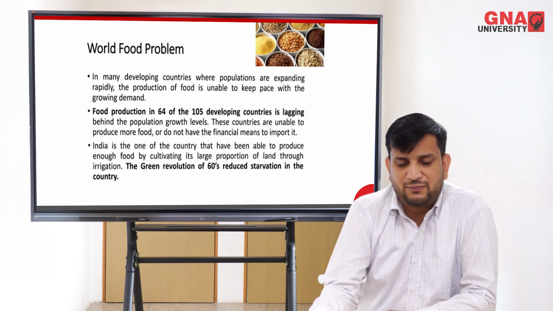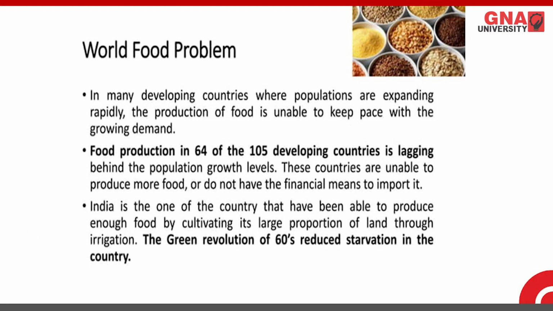So, what is the food problem right now in the world? In many developing countries like India, where the population is expanding rapidly, food production is unable to keep pace with the growing demand. So, the population is more and food productivity is less, so there exists a food problem. Food production in 64 out of 105 developing countries is lagging. That means they do not have quality food for all of the people, given the population growth level. These countries are unable to produce more food or do not have the financial means to import it.